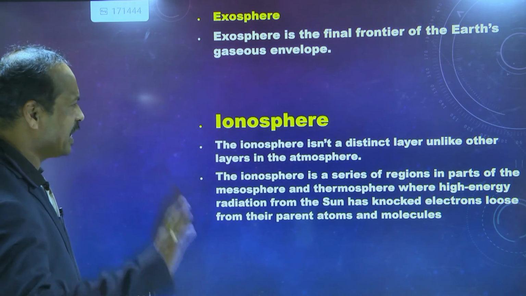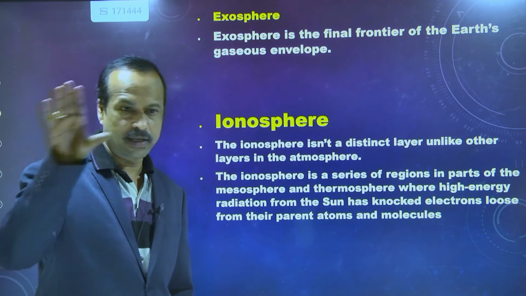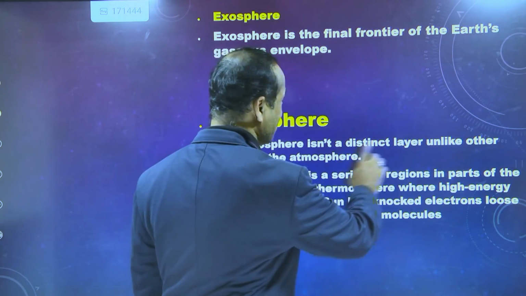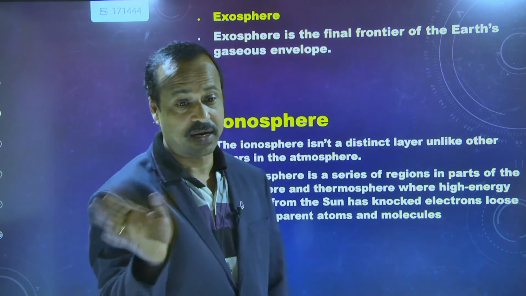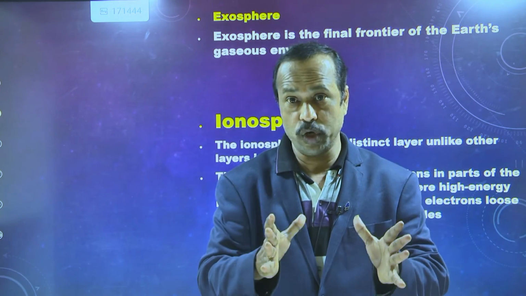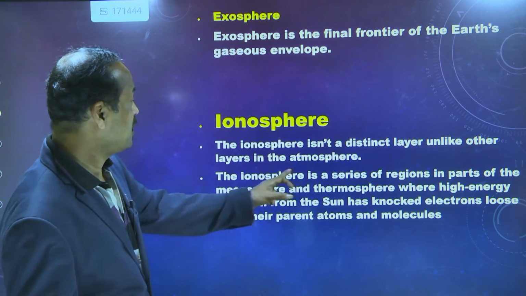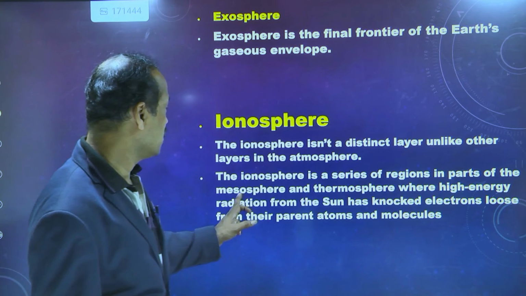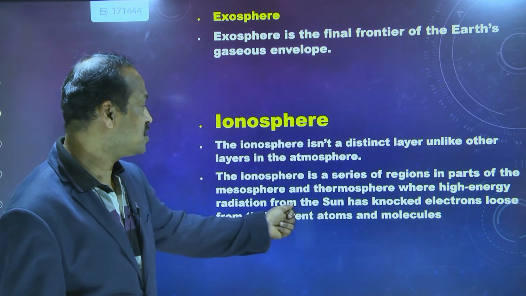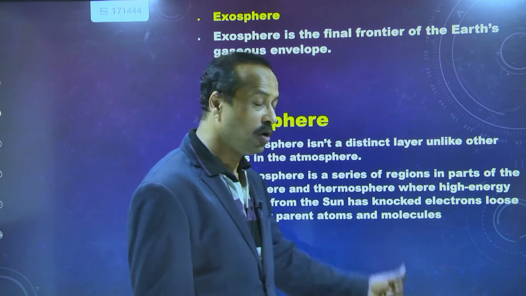Next, ionosphere. Ionosphere is not a separate layer. It's a part of the atmosphere, which means it lies within all the layers. The ionosphere is a series of regions in parts of the mesosphere and thermosphere where high energy radiation from the sun has knocked the electrons loose from their parent atoms and molecules.